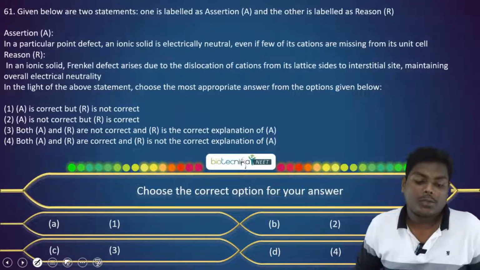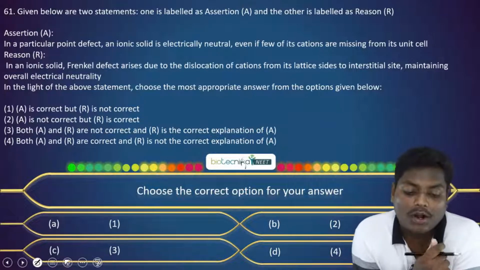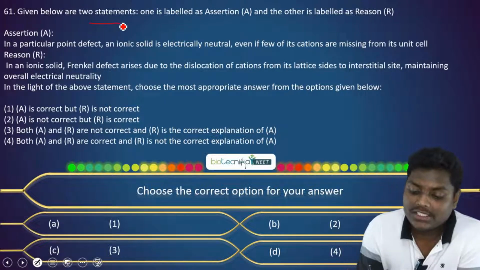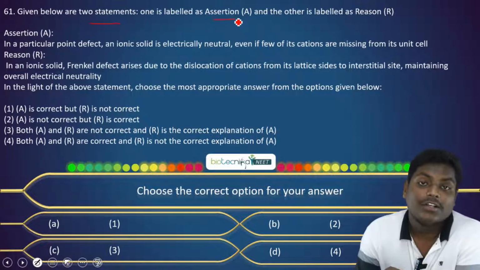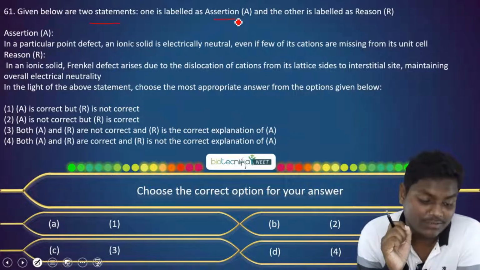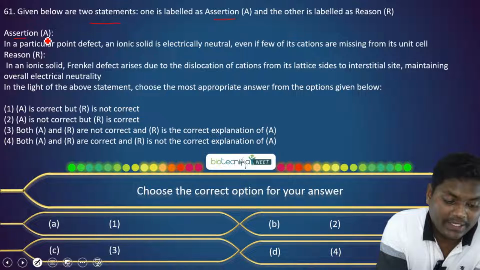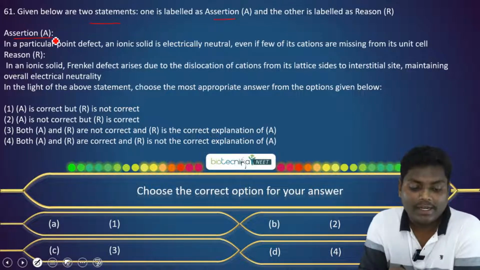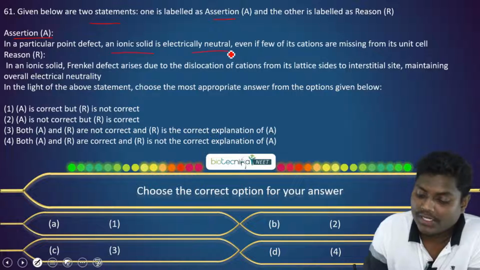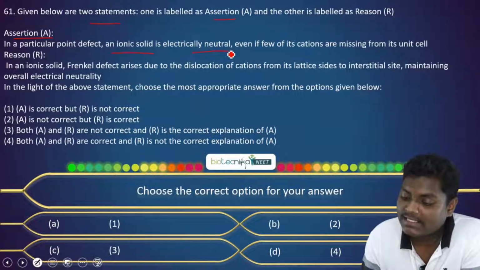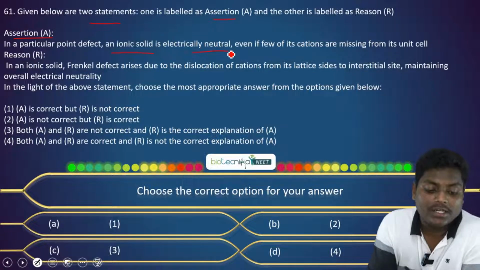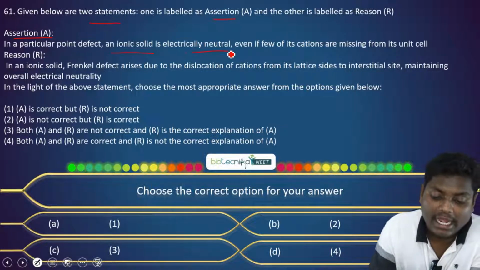Now coming to the next question. Given below are two statements, one labeled as assertion and another labeled as reason. Now these assertion-reasoning questions are very tricky. You need to have patience while answering them. What is the assertion they are making? In a particular point defect, an ionic solid is electrically neutral even if a few of its cations are missing from its unit cell.